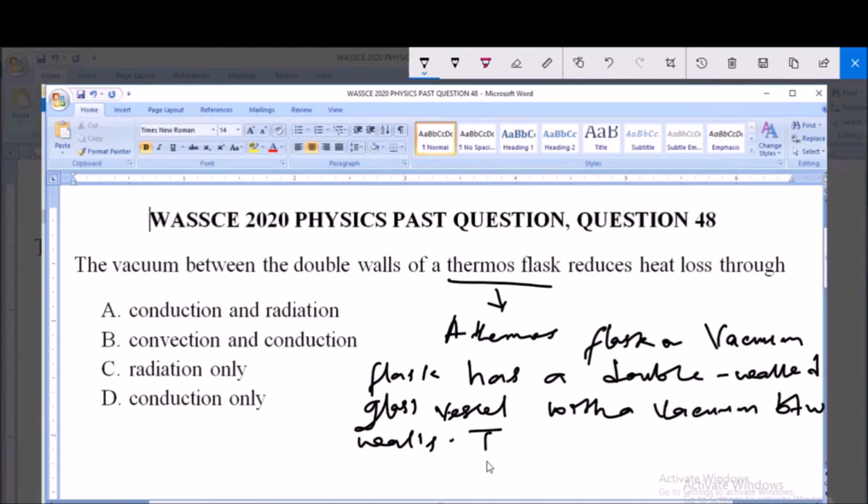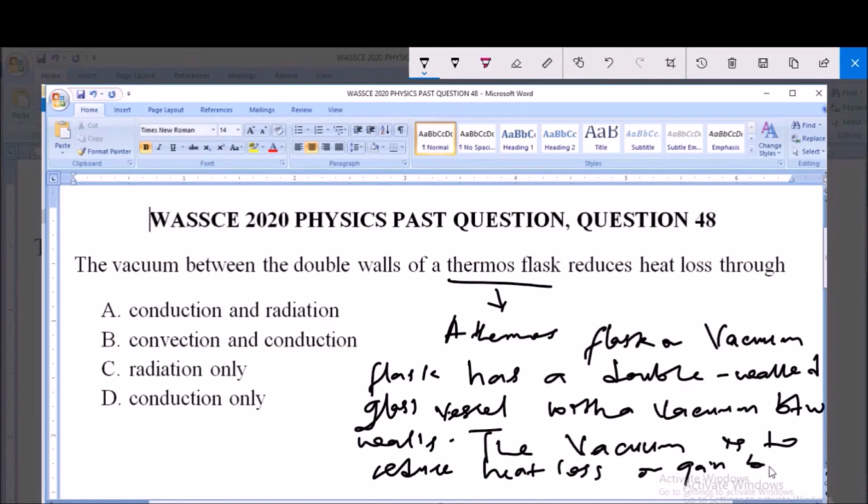Now this vacuum is to reduce heat loss or gain by conduction or convection.